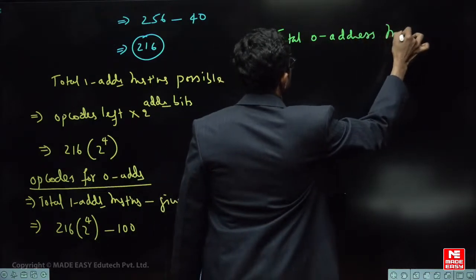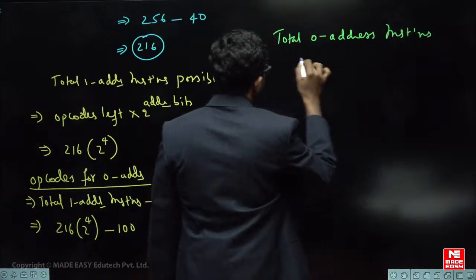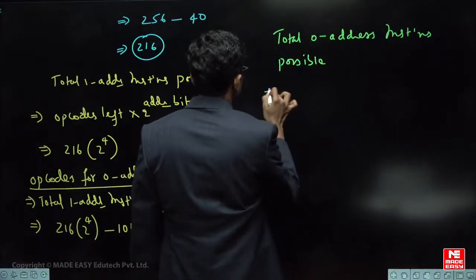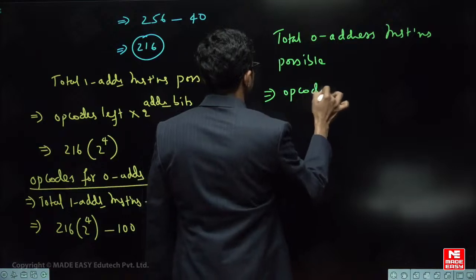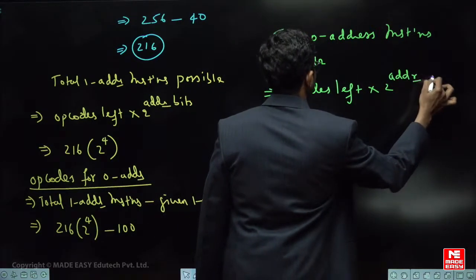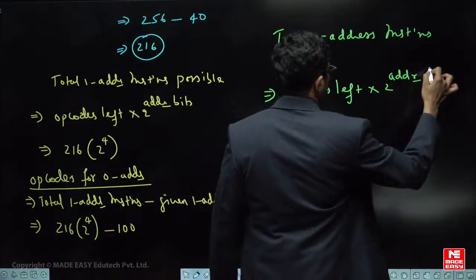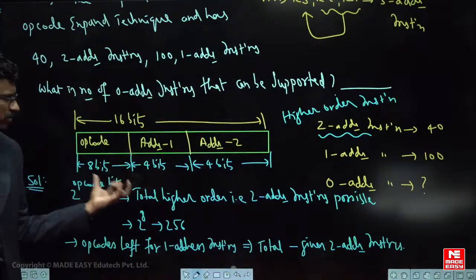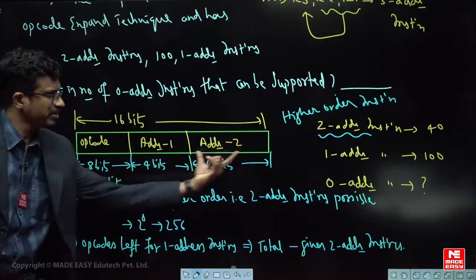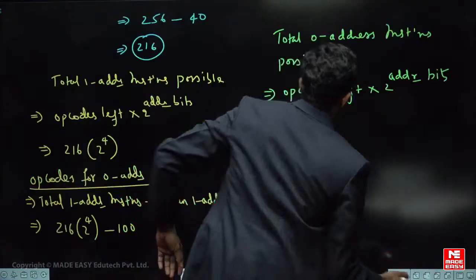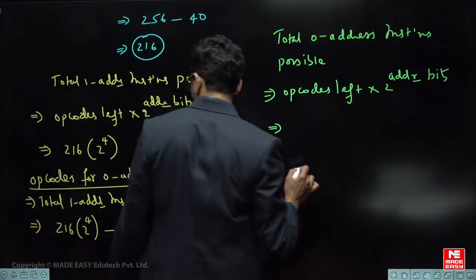0 address instructions possible is equals to opcodes left into 2 power address bits or address size बोल सकते हैं, address bits. It means now this many opcodes are there whichever the number is there. So 0 address means this field also should be appended to the opcode field. Is it clear?